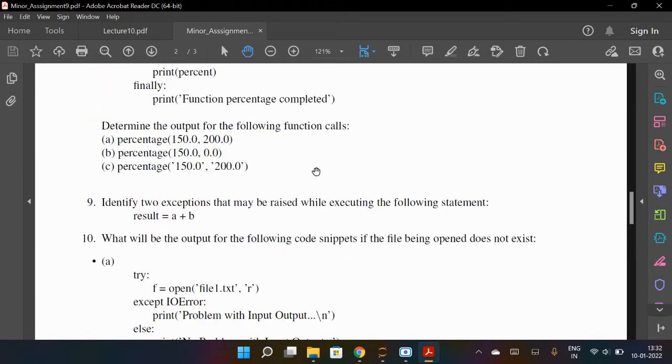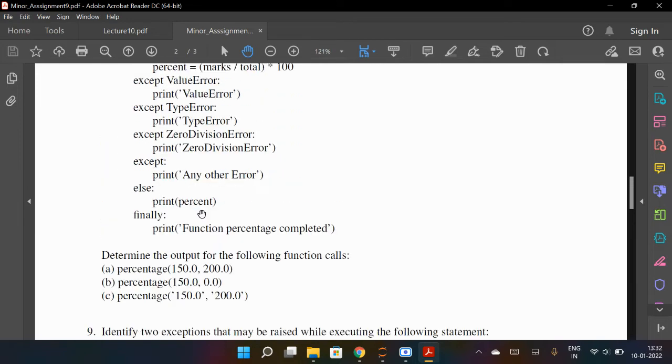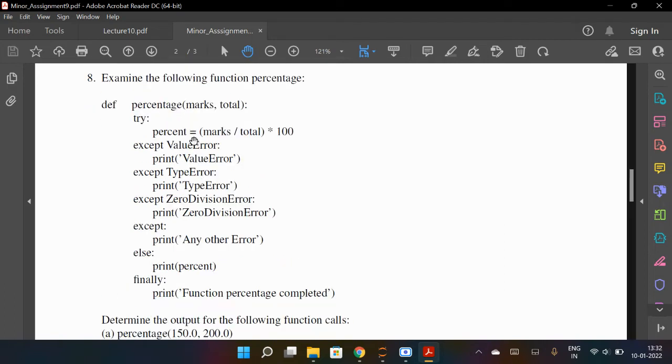9 is what? Identify two exceptions that may be raised while executing the following statement. So, one you can see like int you add with a string, one maybe that. And similarly, you can generate the other one. Examine the following function percentage. The function is percentage. Input parameters are marks and total. So percentage is marks upon total into 100.